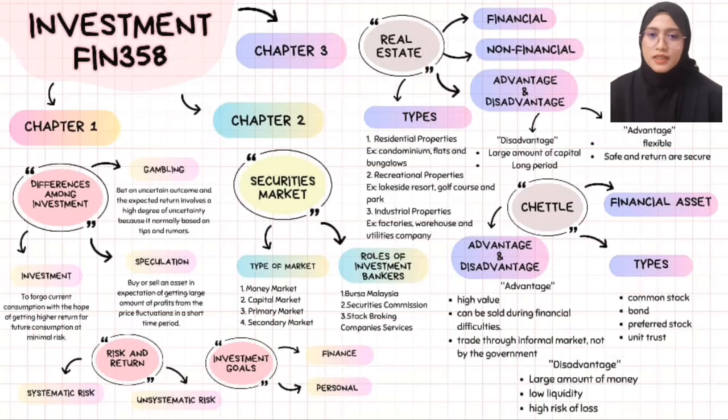Types of financial asset. First is common stock. It is referred to as equity securities because investors have an ownership position in a firm for every share or stock held by them. Second is bond. A bond is a fixed income security whereby the issuer agrees to make income payments that are fixed by the contract. Third is preferred stock. Preferred stock is issued by a corporation and is a hybrid security because it has the characteristics of a bond and common stock. Lastly is a unit trust. A unit trust is an investment company that invests its shareholders' money in a diversified portfolio of securities. It's also managed by a professional fund manager.